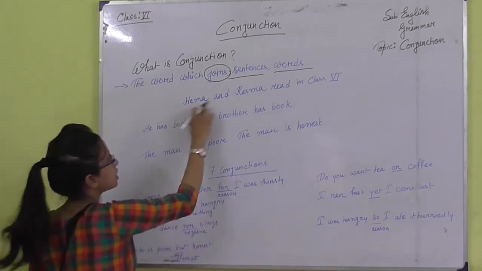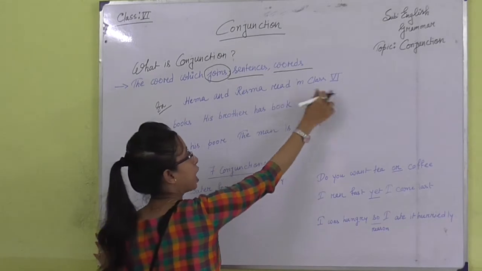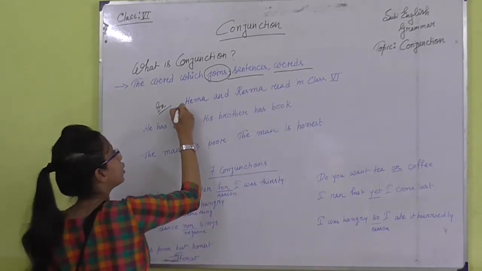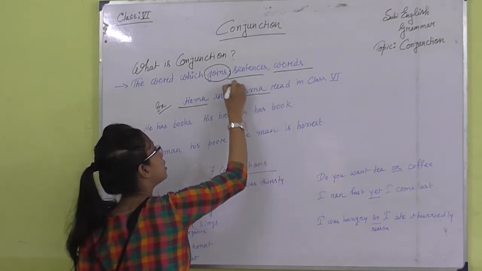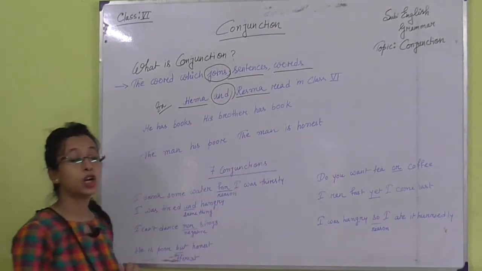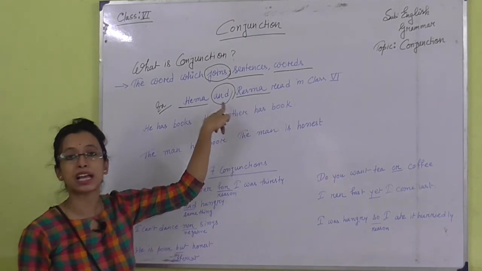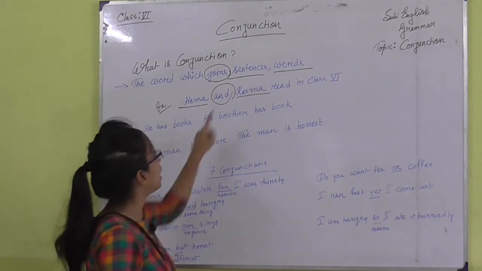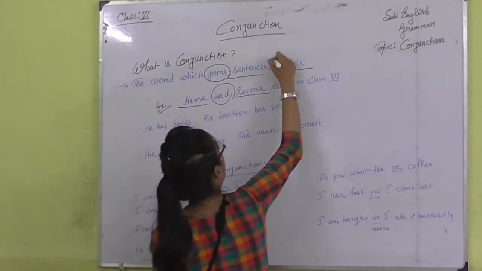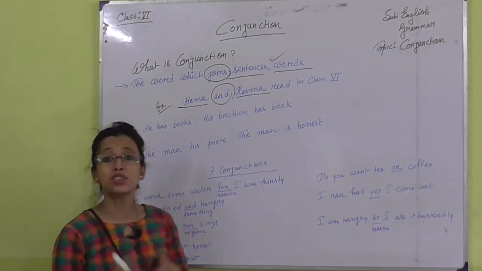At first I need to show you how conjunctions join words. See, here is an example. Hema and Reshma read in class 6. So, Hema is a word, Reshma is a word, and these two words are joined with and. So, and joins these two words, and so here and is a conjunction.